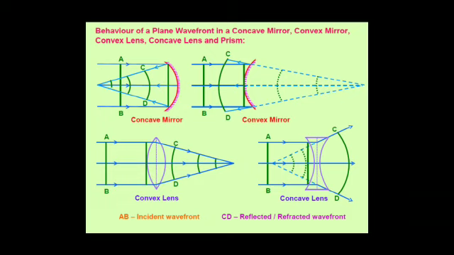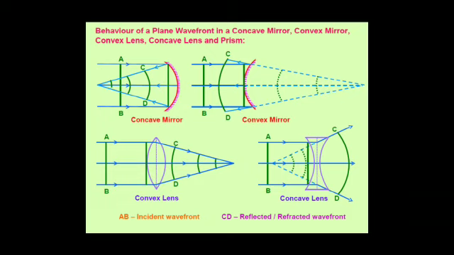So we obtain the reflected wavefront after reflection, which is spherical in shape, and as you see in the figure, when we draw it we can see that it is a converging spherical wavefront. Similarly, for the convex mirror, the reflected wavefront is a diverging spherical wavefront.